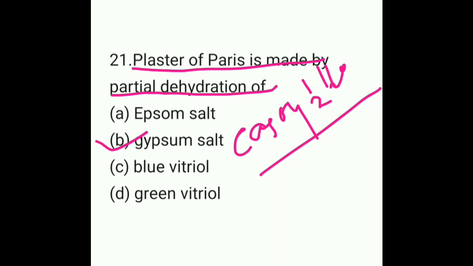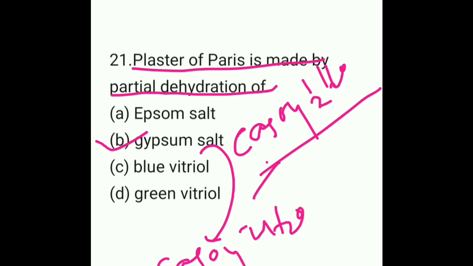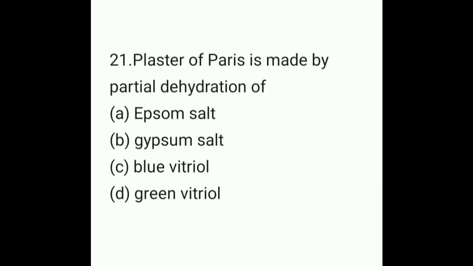So the plaster of Paris is made by the partial dehydration of gypsum salt. If we talk about gypsum salt, the formula is CaSO4 2 H2O. Okay, it is converted into plaster of Paris. So move on to the next question, that is question number 22.